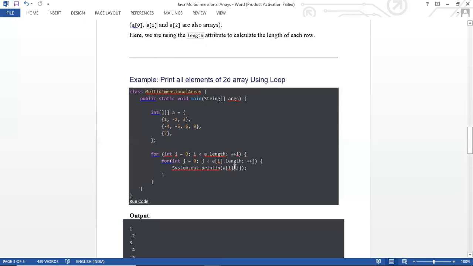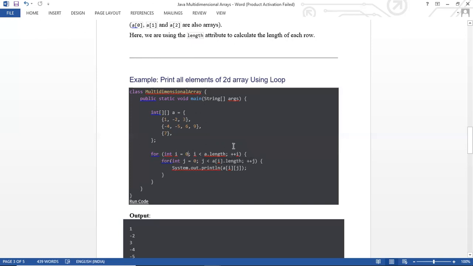Is that condition true? Yes. The value of i is still remaining 0, but j has been increased to 2. Now the value of j becomes 3. That means 3 less than 3. Is that condition true? No, that condition is false, because 3 equals 3. So the nested for loop, that second loop, became false. After that, it again goes to the first loop.